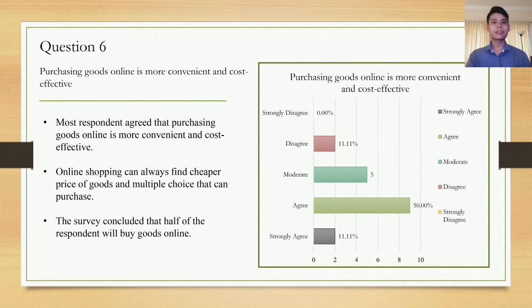Question 6 is, purchasing goods online is more convenient and cost-effective. On this graph, we found that most respondents, which is 9 respondents, agree that purchasing goods online is more convenient and cost-effective. It is better for the environment if the retailer ships the goods to the consumer's house rather than the consumer driving to different stores to find the goods. According to the articles, online shopping can always find cheaper prices of goods and multiple choices to purchase. From the result, the survey concluded that half of the respondents will buy goods online.